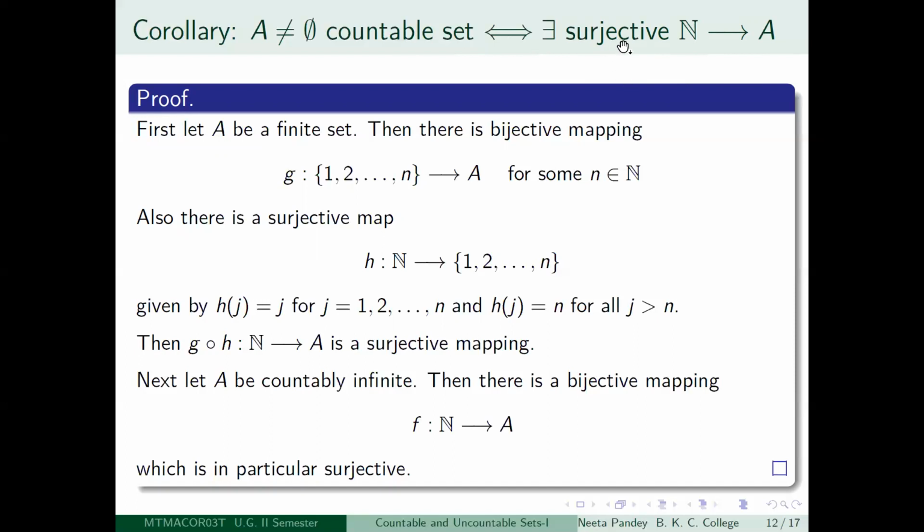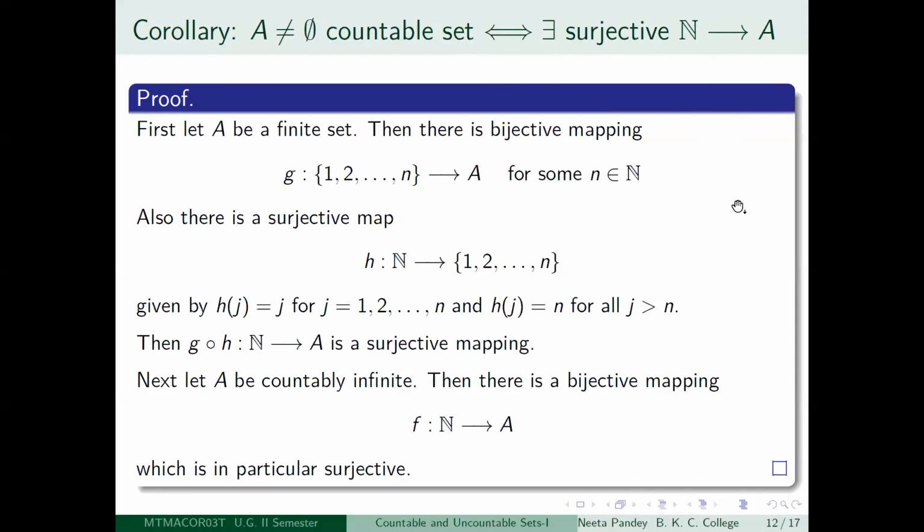You are not saying that the surjective mapping has to be unique, that is not the assertion. There can be several surjective maps from N to A. All you are saying is that a set is countable if and only if you can get a surjective map.